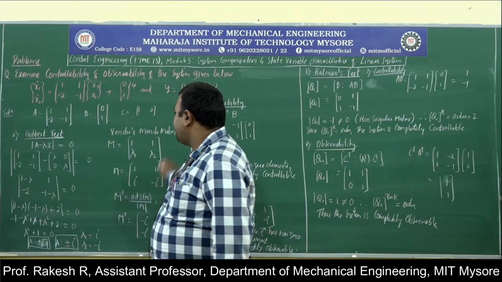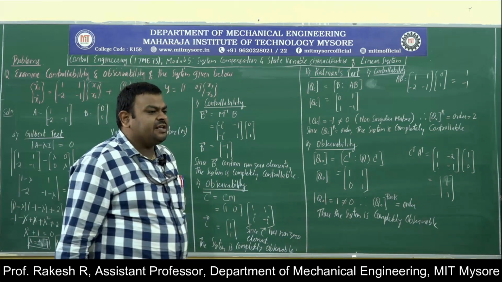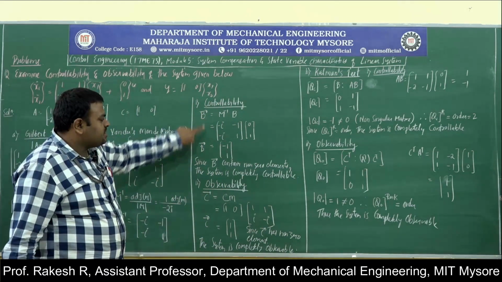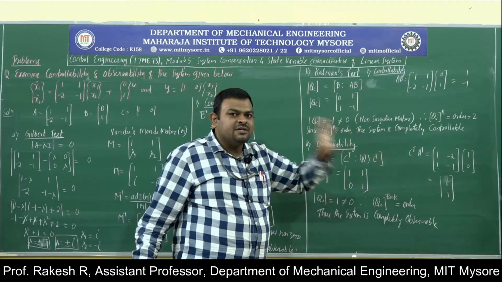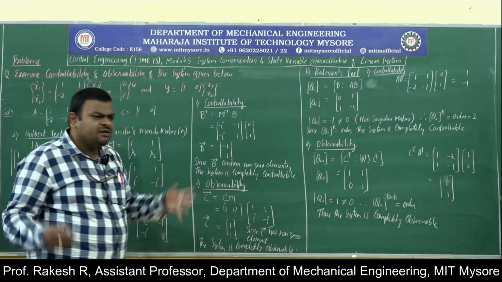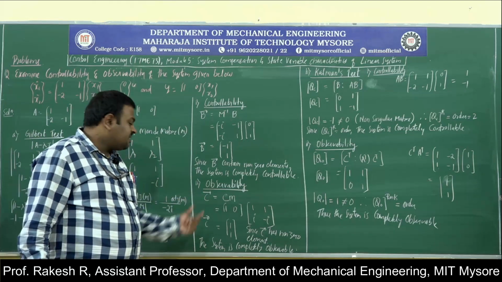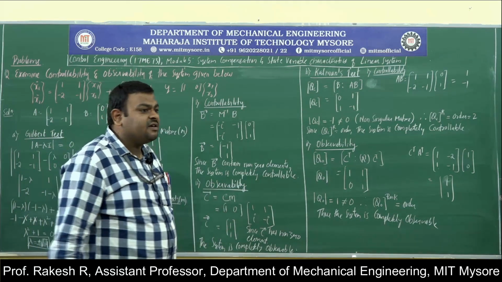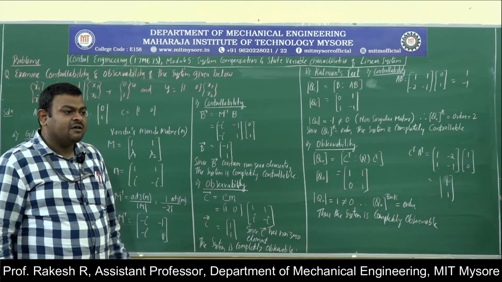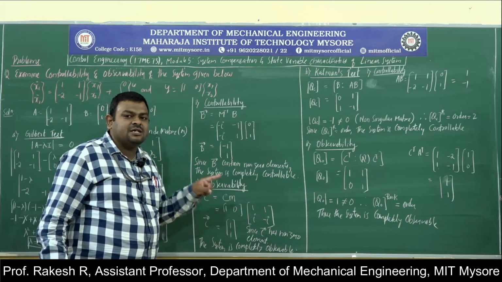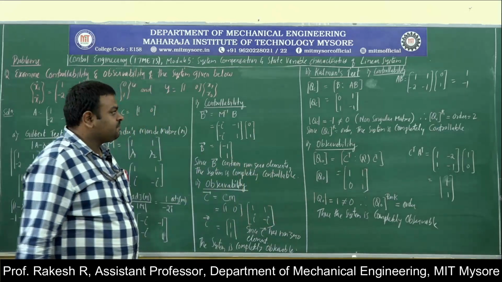In the Gilbert test, we have to find the Vandermonde matrix. Gilbert's test for controllability requires that vector B should have non-zero elements. If it has non-zero elements, the system is said to be completely controllable. It can have negative elements, but it should not be zero. Similarly, for observability, the vector C should have non-zero elements. If it has non-zero elements, then we say the system is completely observable. If one of the elements in vector C is zero, the system is not completely observable.